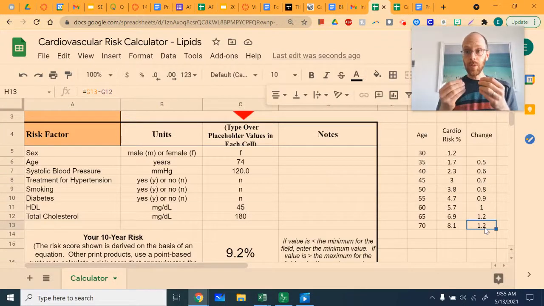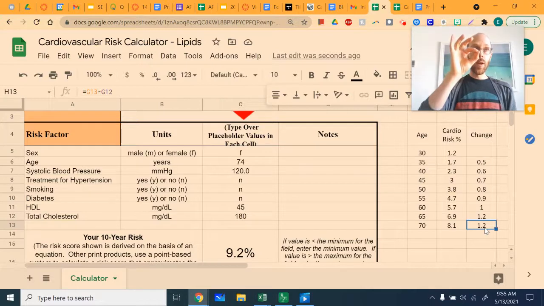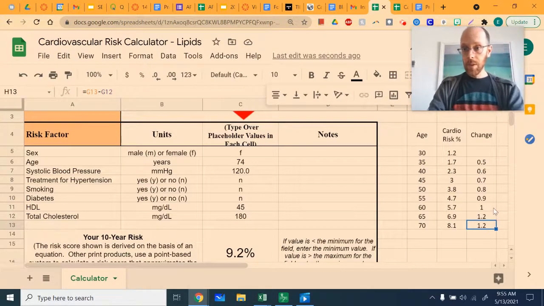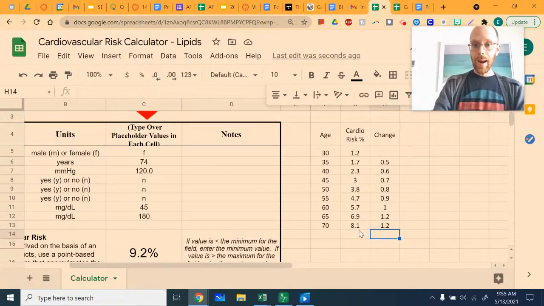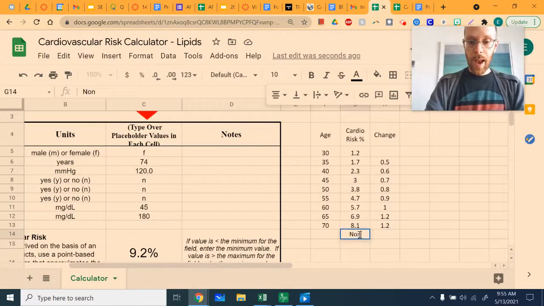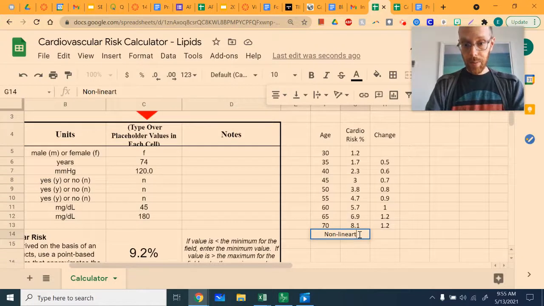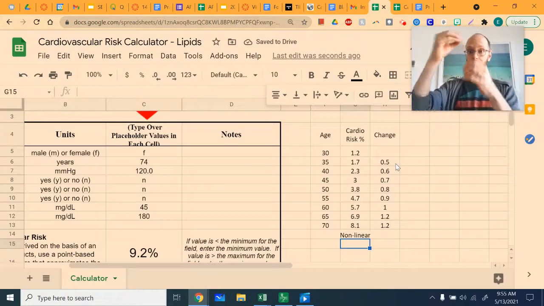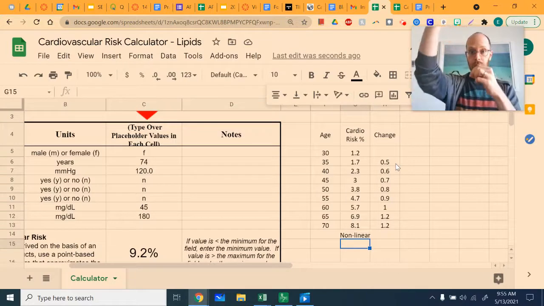If the risk was linear with age, you would see that each one of the changes would be exactly the same. So this is telling us that our cardio risk is non-linear. It's probably something more like exponential because the changes are bigger every single year.